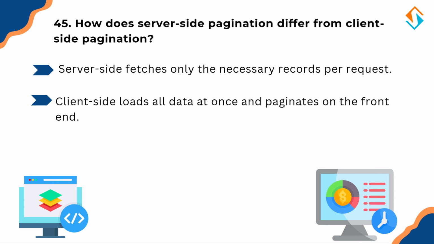Think of client-side pagination like downloading an entire book to read a single chapter, while server-side pagination is like fetching only the pages you need.